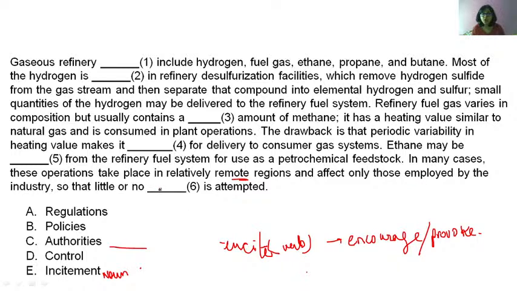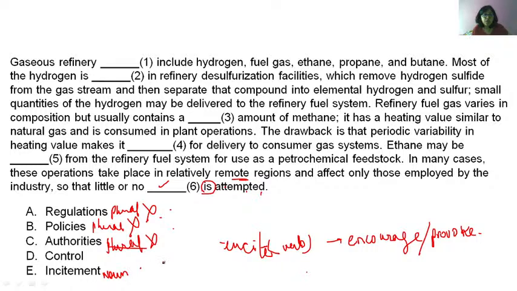So little or no dash is attempted. Regulations is attempted. Now here you have is. So regulations is plural. Incorrect. Policies, plural. Incorrect. Authorities, plural. Incorrect. Right.